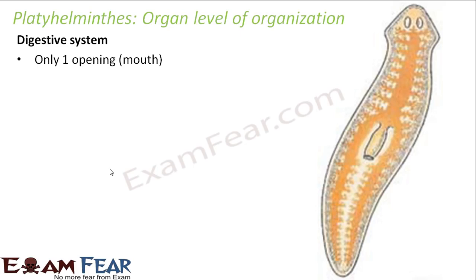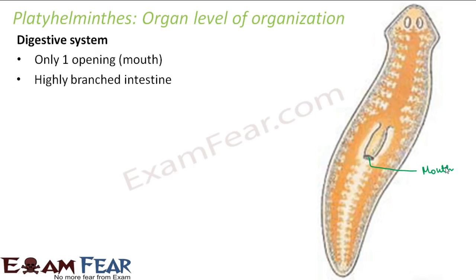So these platyhelminths also have a similar type of digestive system where there is just one opening, which is the mouth. So where is the mouth here? So in this picture, you can see this is the mouth. So the intake of food will also happen through this, and the egestion, that is the removal of the wastes, will also happen through the same opening.